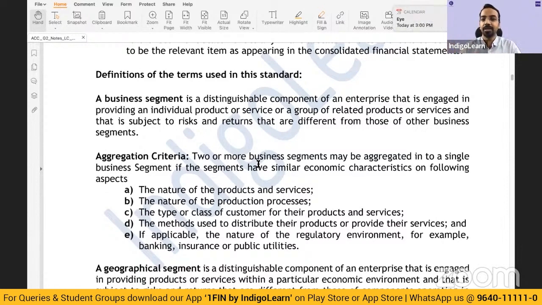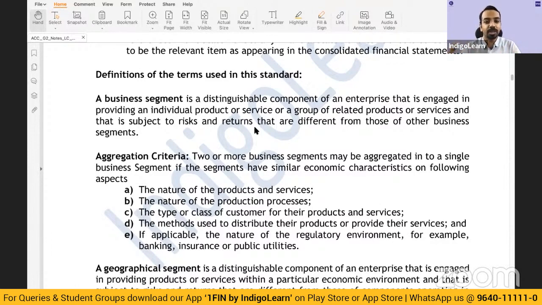Largely, what is generally tested here is whether a particular segment is a reportable segment or not. So when it comes to segment reporting, what is a segment? A segment is a part of the business. Understand it the way you understood strategic management. There also we spoke about divisions. There could be multiple divisions, business divisions, geographic divisions. Same concept, you can apply it here. You can understand a segment as a division.